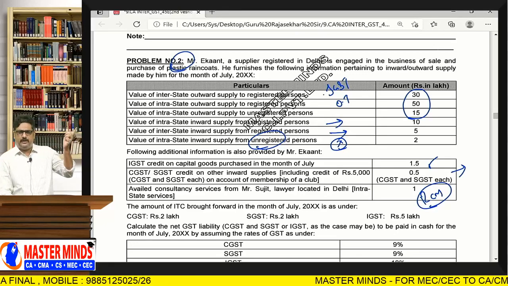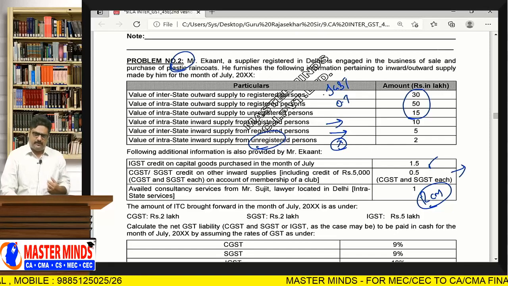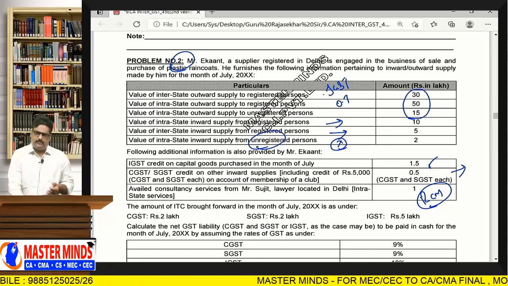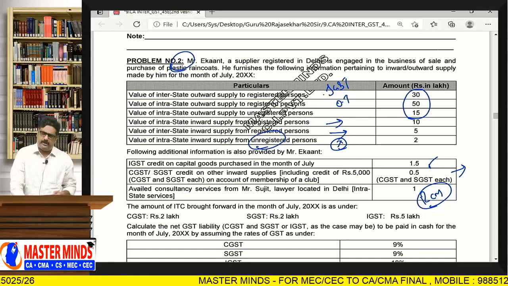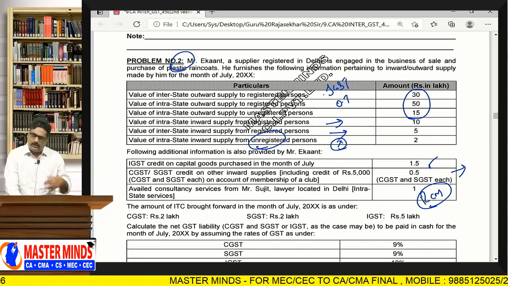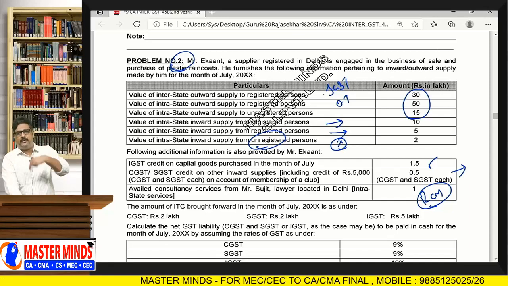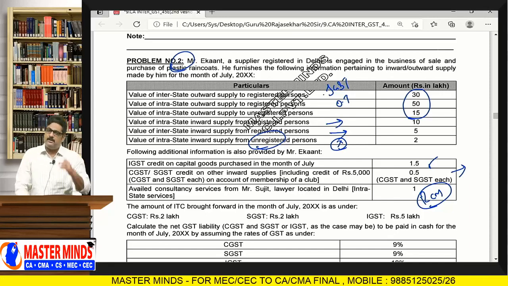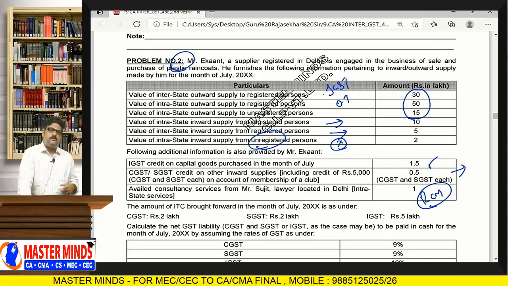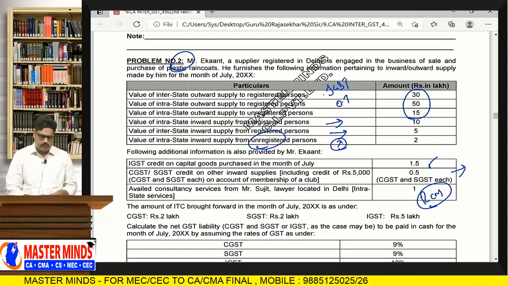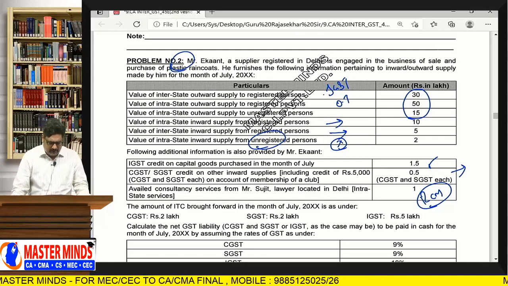Therefore, first initially, it will be added to the output tax liability, because under RCM, the recipient is liable to pay the GST. Whatever GST is paid under RCM is allowed as ITC. That's why again it will reflect in ITC also. It will be shown as output tax payable above, and it will be shown as ITC also. Okay, we will see that later on.